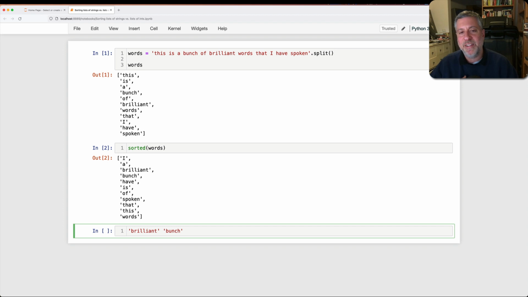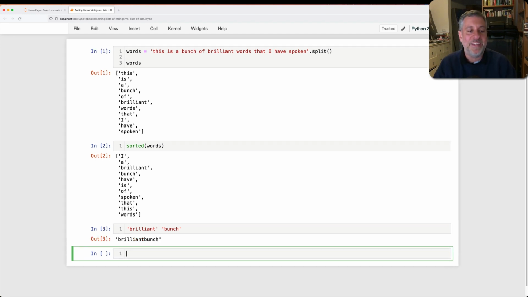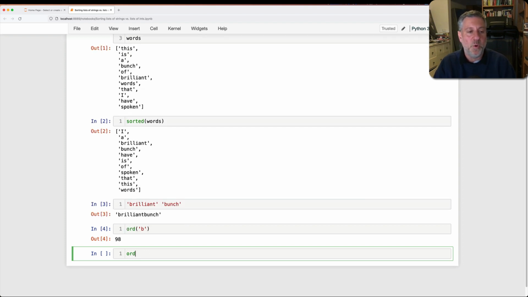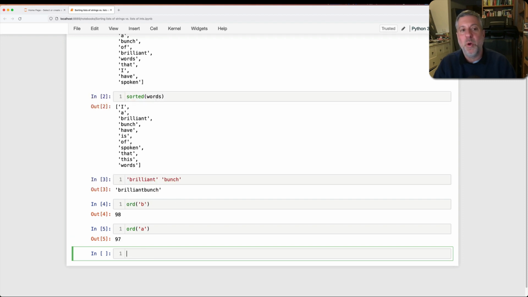Now, we recognize this from looking up words in a dictionary, from alphabetizing things, but this is generalizable to all characters, and not just A to Z, but all characters, including space, including punctuation marks, including digits. And that's because each of these characters has a unique code, what we would call an ASCII code in olden times and a Unicode code point in modern times. So if I say the ord of B versus the ord of A, well, obviously B comes after A because B's number is 98 and A's number is 97.